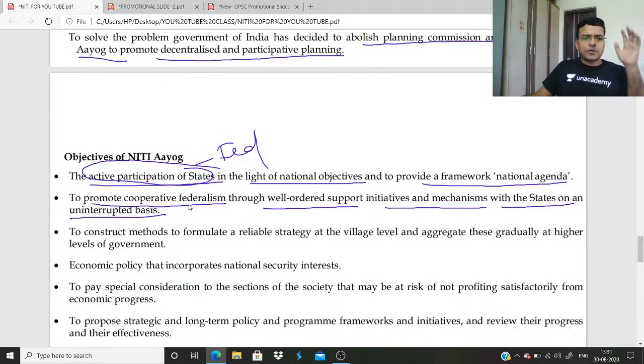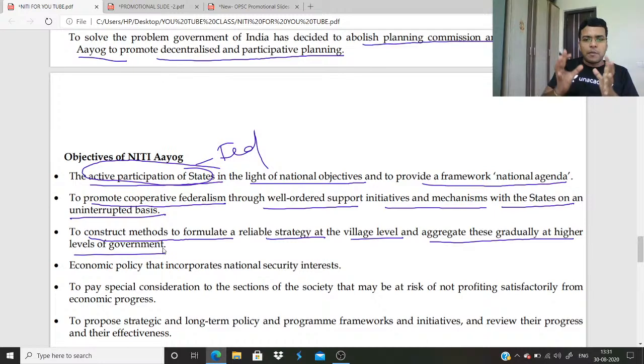So you got your answer for that question, how NITI Aayog promotes the concept of federalism. To construct a method to formulate a reliable strategy at the village level and aggregate this gradually at higher levels of government. What we discussed from the diagram, same thing, a plan formulated at village level and aggregated at the higher level.